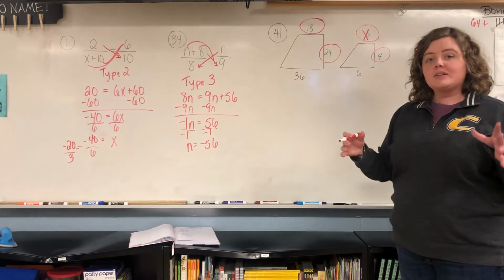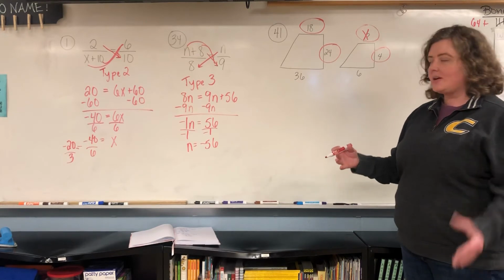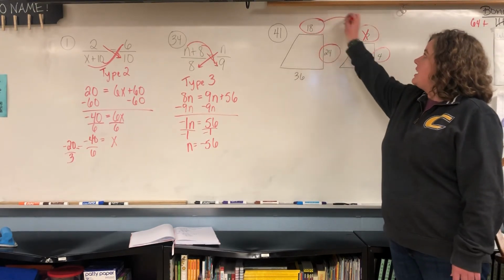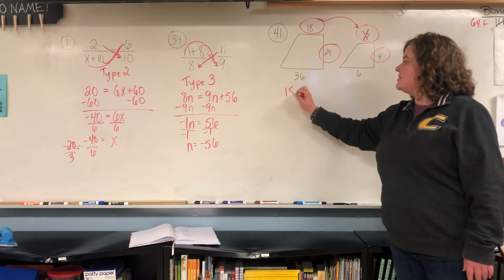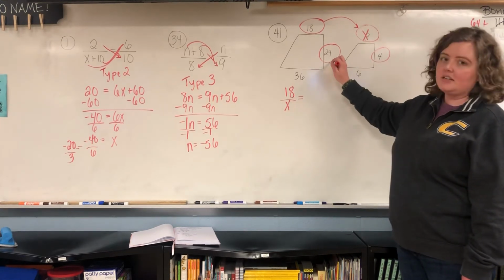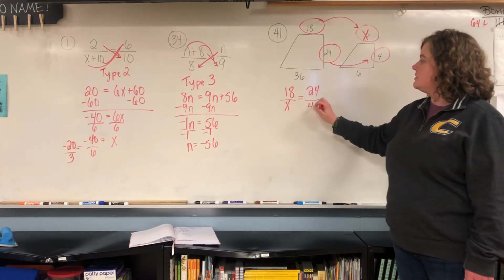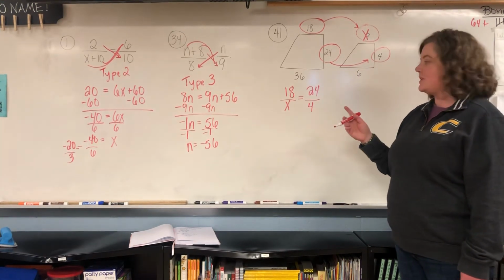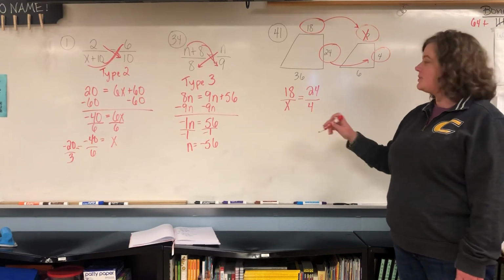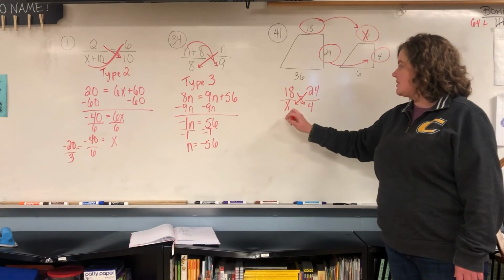Now, key thing is, wherever you start, you have to do it for both fractions. So I'm going to start here and I'm going to go 18 goes to X. So 18 over X equals, I'd have to start here and come over, so 24 goes to 4. Okay, and now I can just cross multiply. This is just a type 1 because there's only one variable. So you're going to do 18 times 4 and 24 times x.